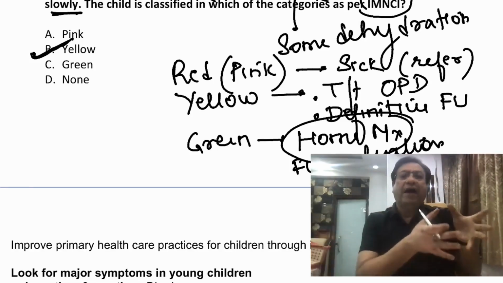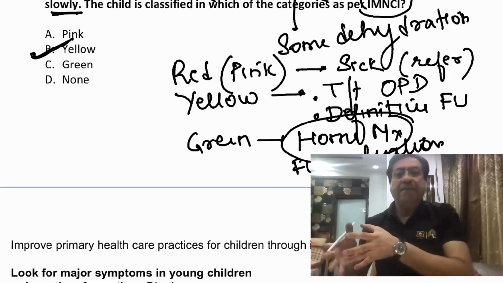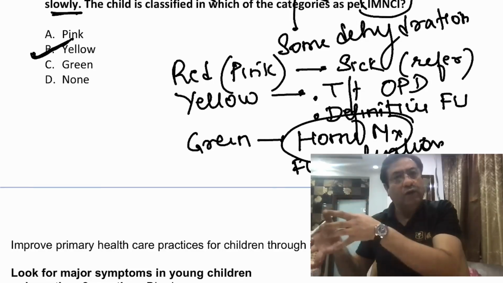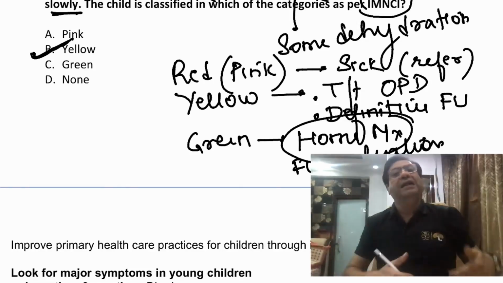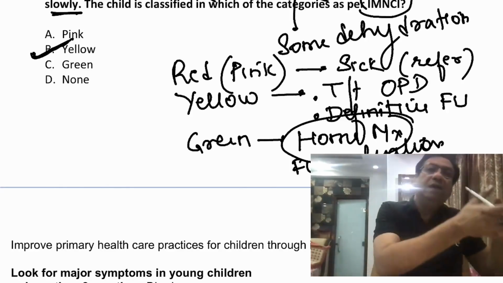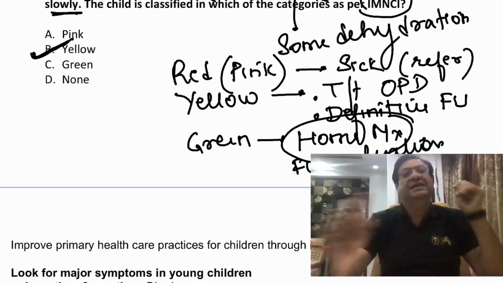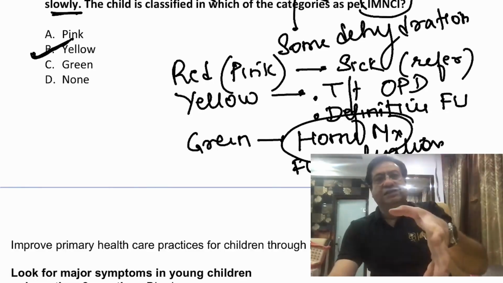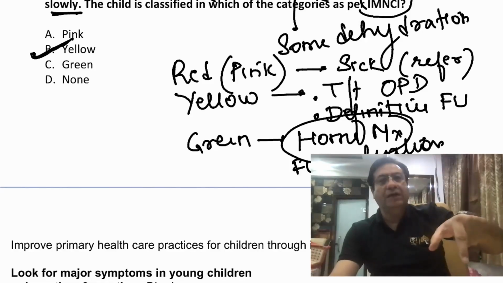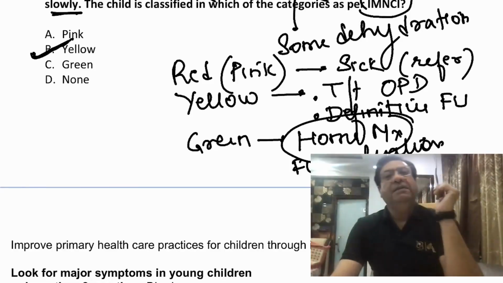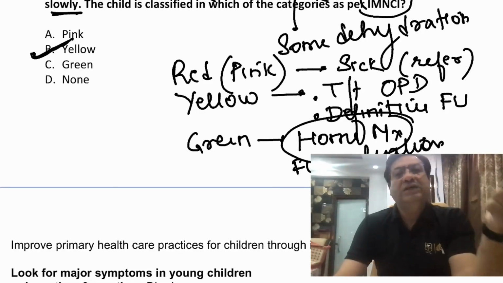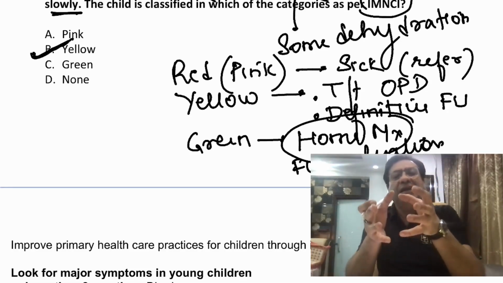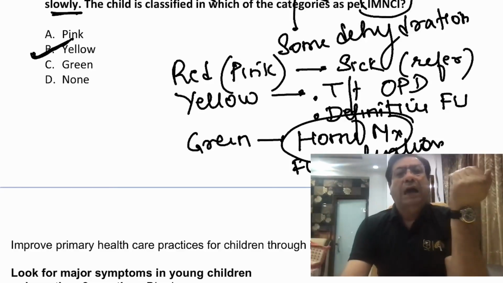So the first part of the IMNCI program is assessment. The second part of IMNCI is classification into one of the severity categories according to your assessment. And the third part is starting the management according to the risk group to which the child is assigned. So you are assessing, then you are classifying the child into one of the risk categories according to the color coding, and then you are starting the management in the child according to the risk category to which the child is assigned. So this is a very short and brief way of telling you about the IMNCI.